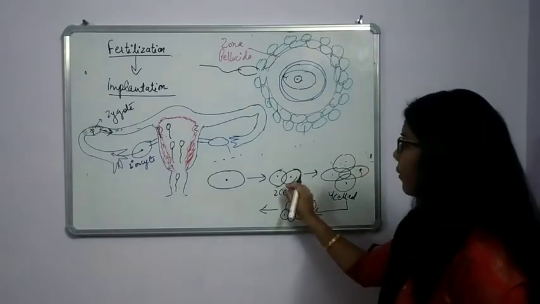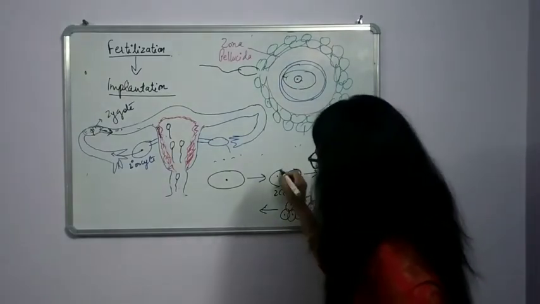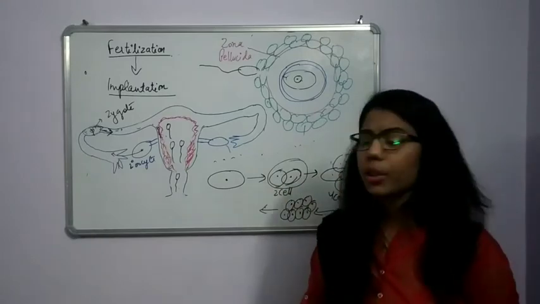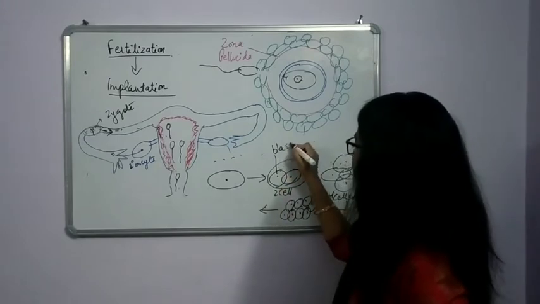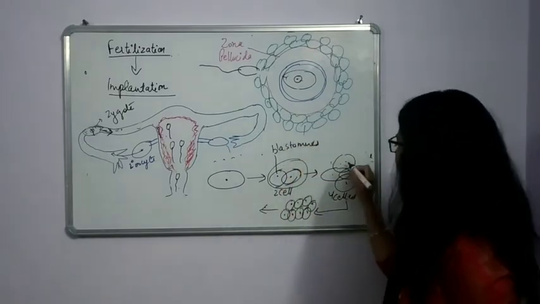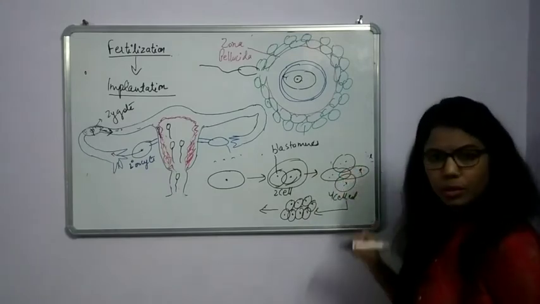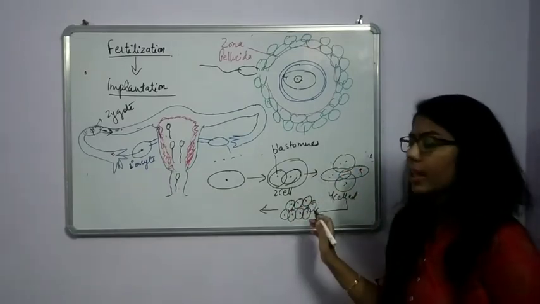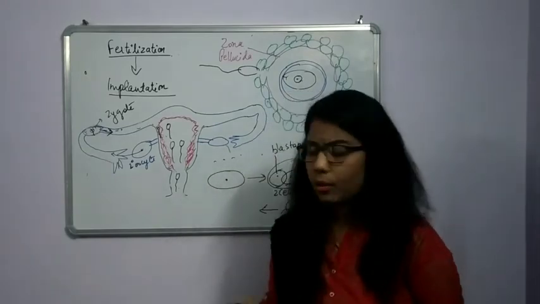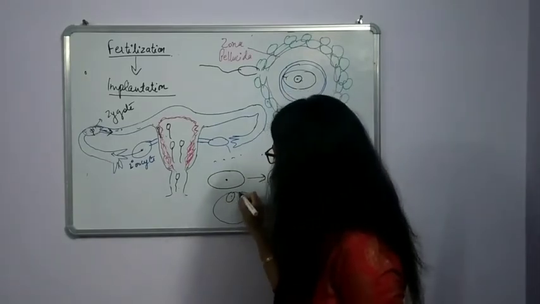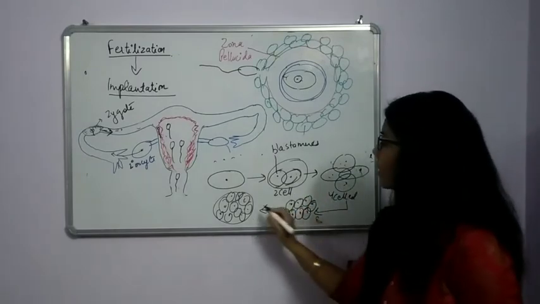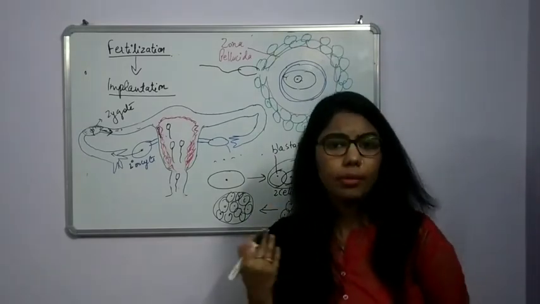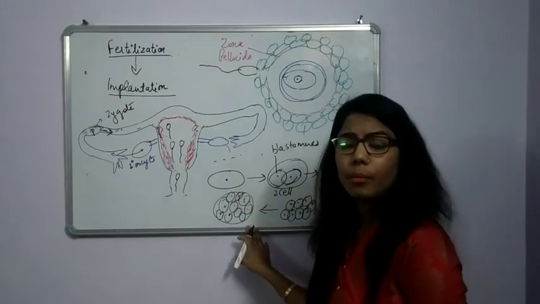So how have we given different names to these cells? When cells are forming inside this part, what will you call them? These are blastomeres. The newly formed cells inside it are known as blastomeres. Clear? Here 2 blastomeres are there. Here 4 blastomeres are there. Here 8 blastomeres. Like this, there are 16 blastomeres. When it forms a 16 cell structure, up to here 2, 4, 8, then 16 cell structure, the name will change here. What will you say? Morula stage.